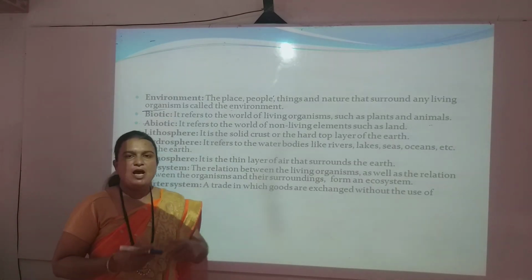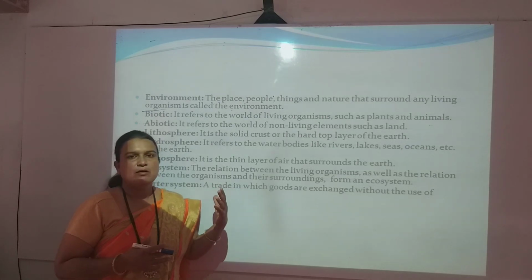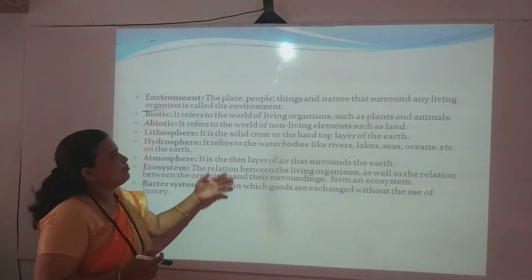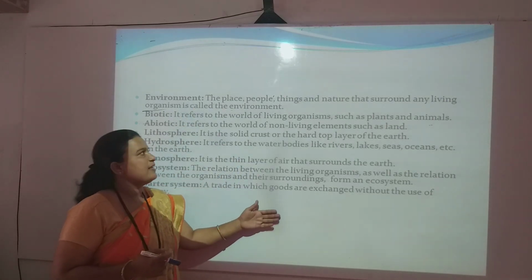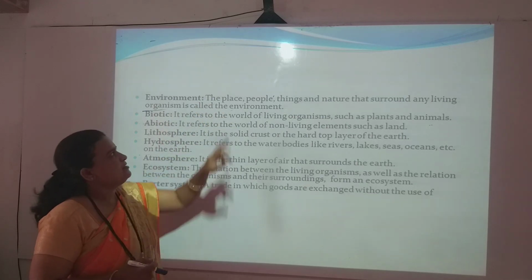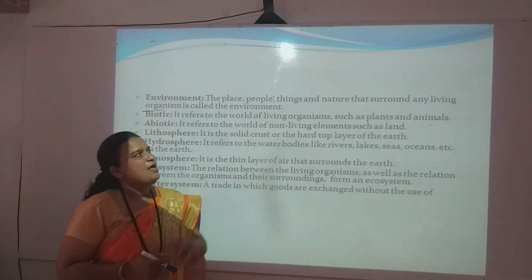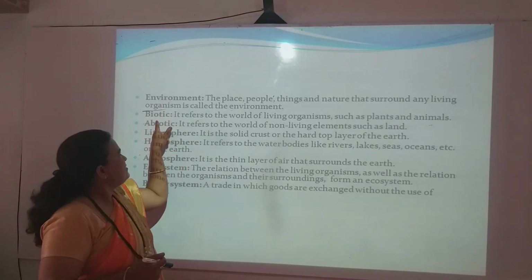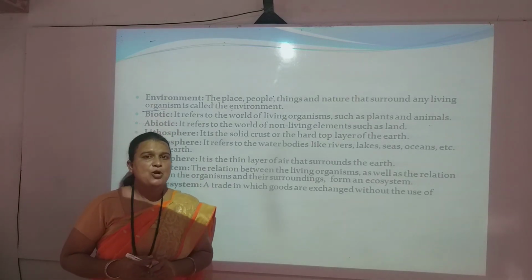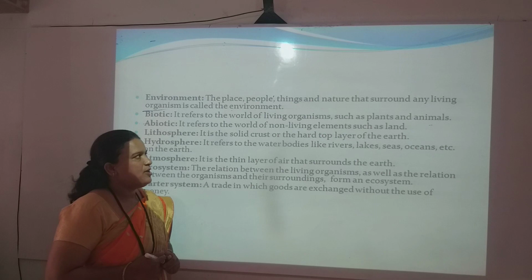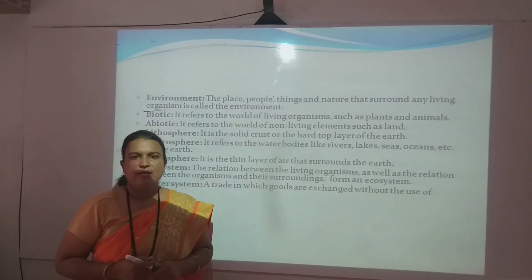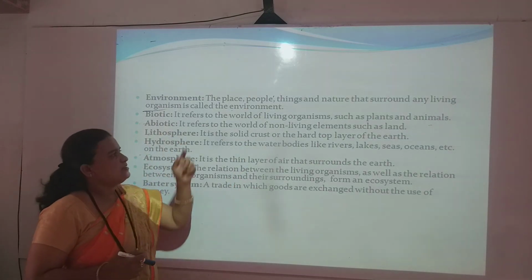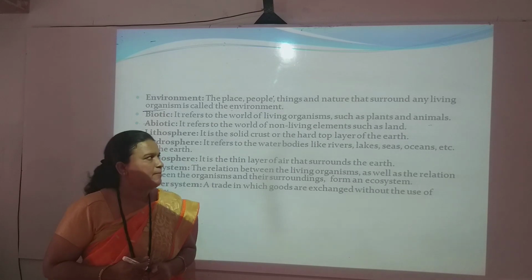Now, we have covered many points in the previous slides. Among those, we are going to repeat all these terms once again. First of all, the environment. Environment means the place, people, things and nature that surround any living organism. Second is biotic. Biotic means the world of living organisms. It includes plants and animals. Abiotic refers to the non-living elements.